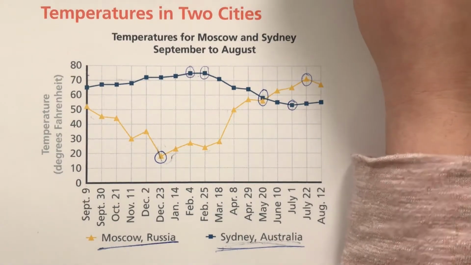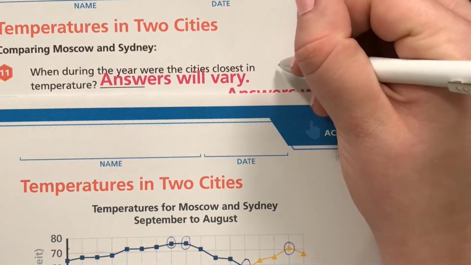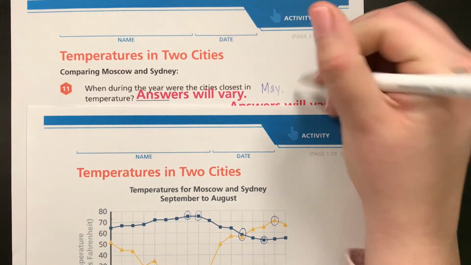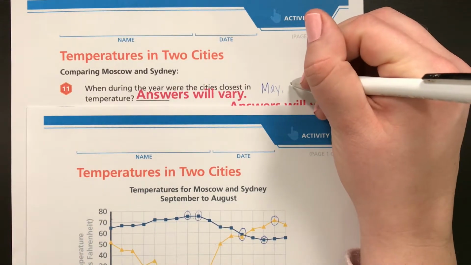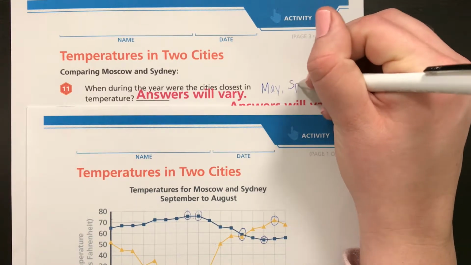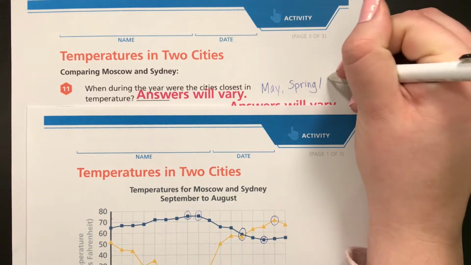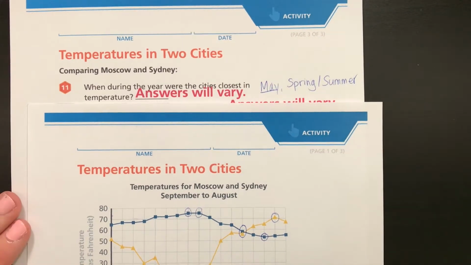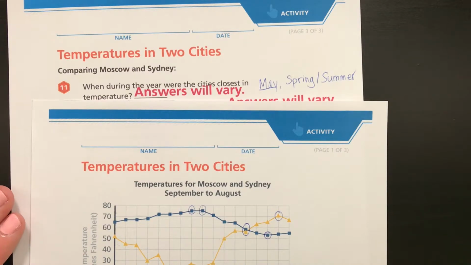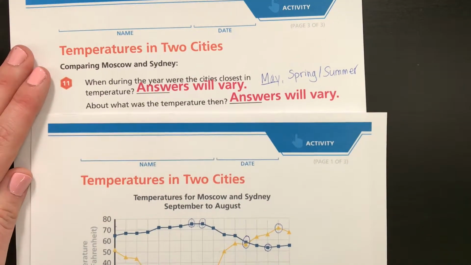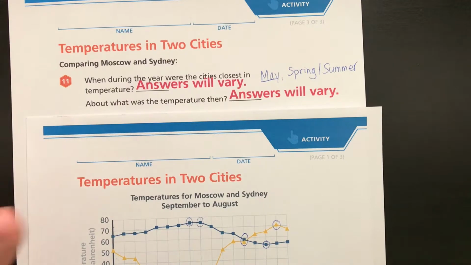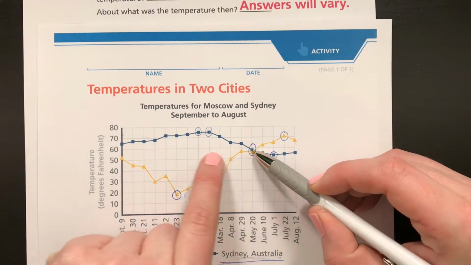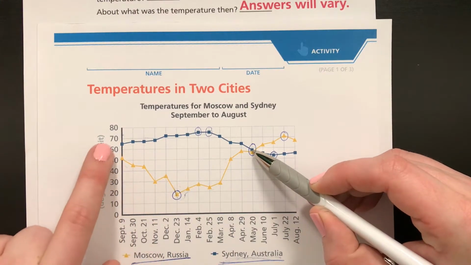So a good answer for that would be, sorry, I'm going to zoom out now, would be May, or if you wanted to say kind of like between spring and summer, that would be an acceptable answer also. But May definitely gives a more specific time that they are the most alike. And then it asks about what was the temperature then. So looking here, the temperature, if I'm going to go across, it was between the 50s and 60s.